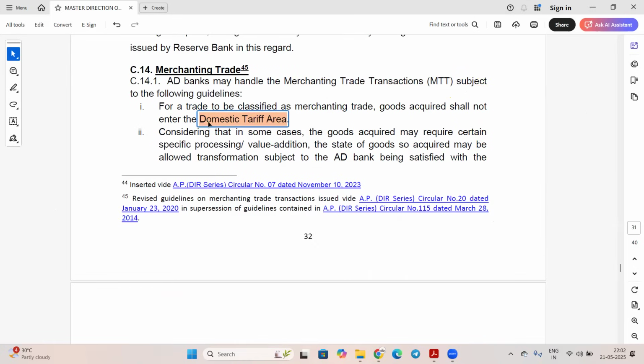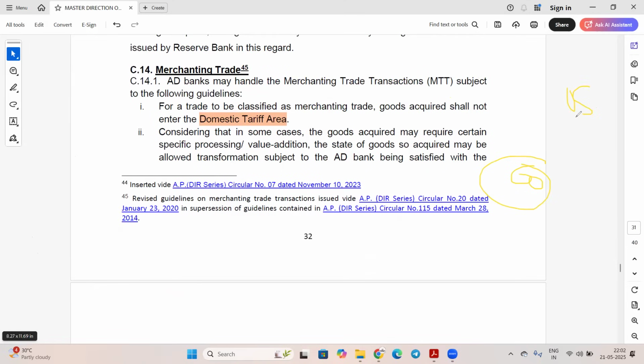Okay, so in this, goods should not come to the domestic tariff area. Considering that in some cases, the goods acquired may require certain specific processing or value addition. So there can be some such goods, friends, like where our Indian company wants to do their branding. So they will import the goods from the US.